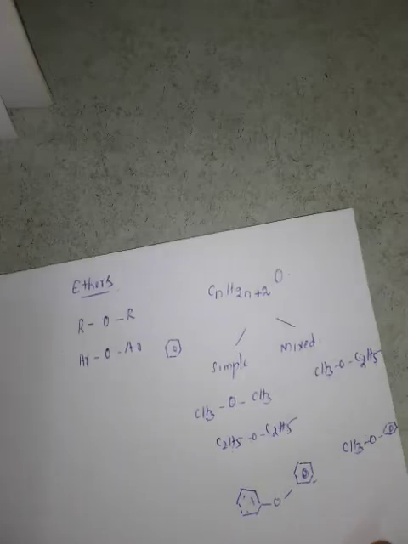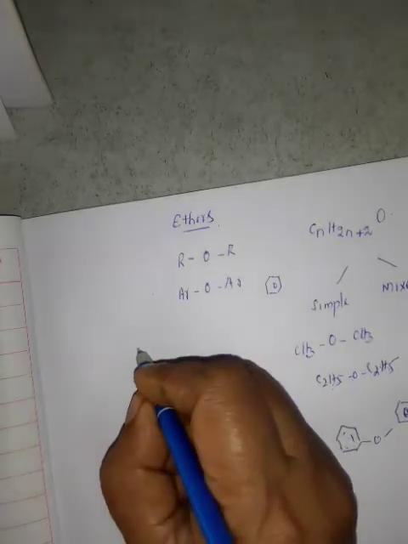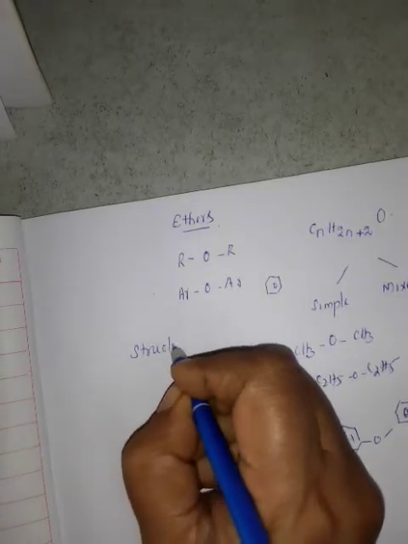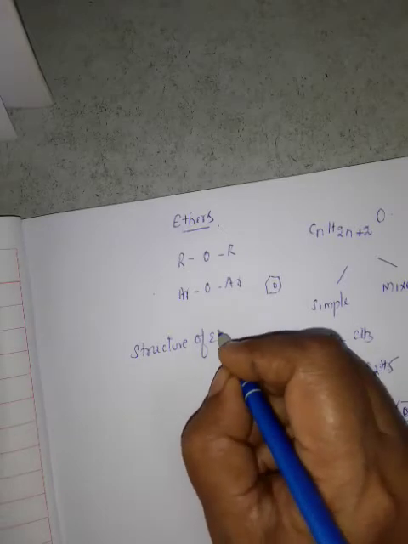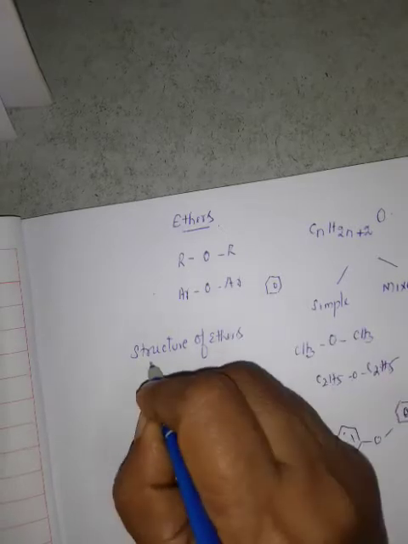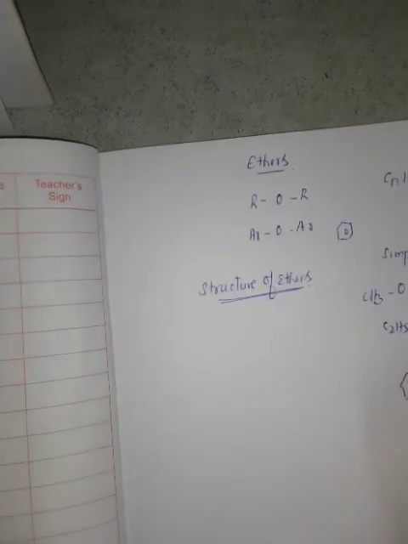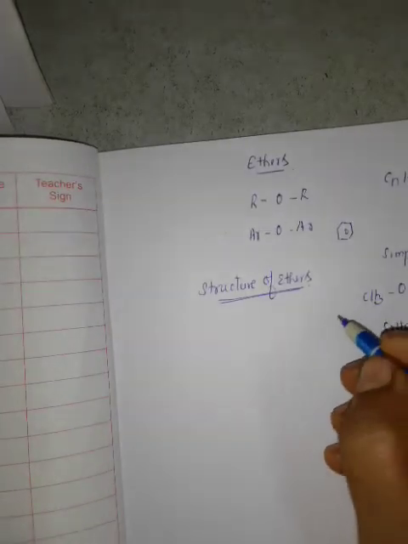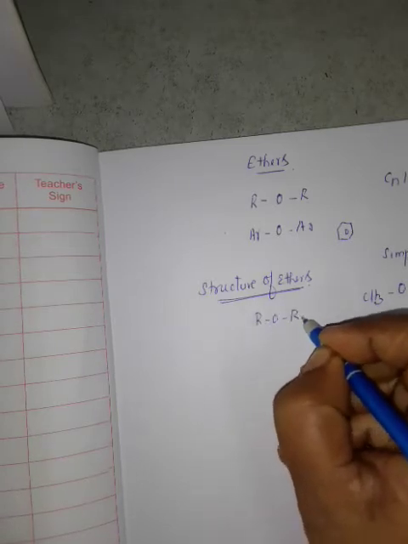Now, we are going to learn about structure. Structure of ethers. See, general formula for ethers is ROR.